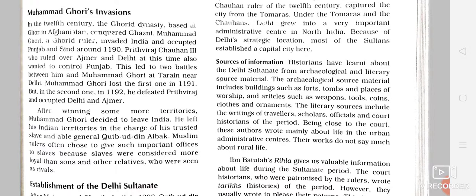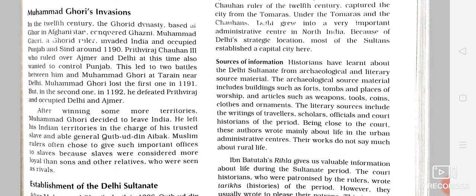Then on the basis of that report and data, we gather the conclusions. The archaeological source materials include forts, tombs, places of worship, articles, weapons, tools, coins, clothes and ornaments.